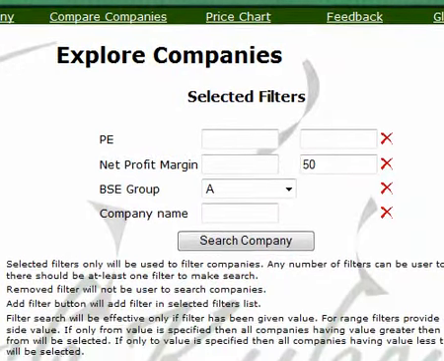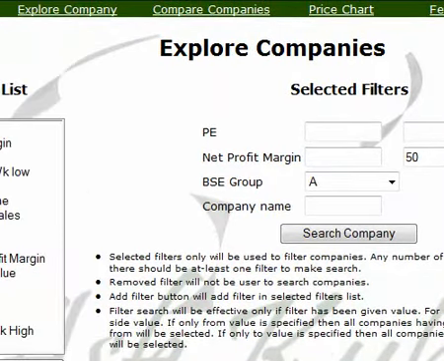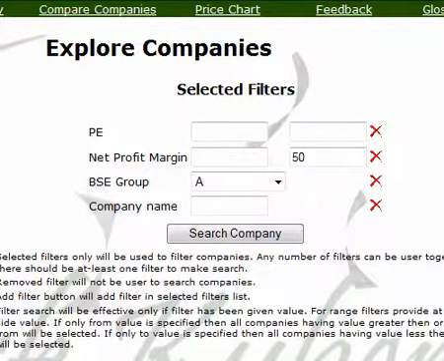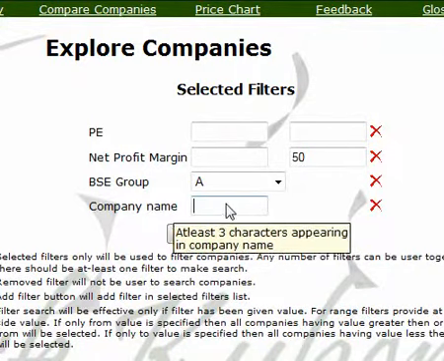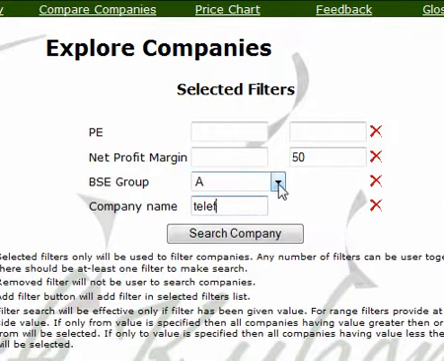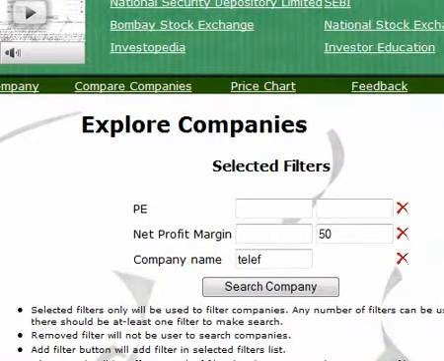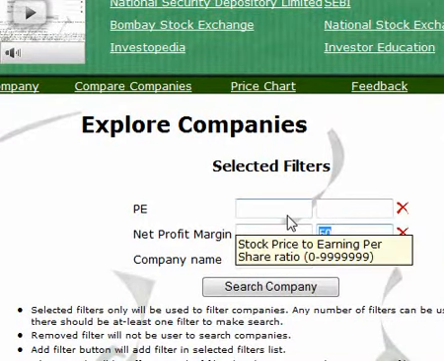Let's say we want to remove the filter for BSE group. Instead we give the filter for company name, TLEF, and we don't want to give any net profit margin. That also will work, and you will find all the companies having TLEF in their name. You can see there are 5 companies which have TLEF in their name.